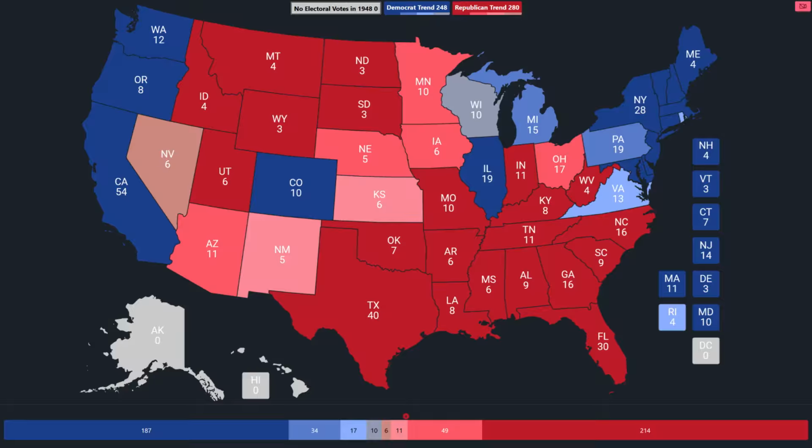So plenty of good stuff on here to take a look at. The reasons why these states trended the way that they did is an entirely different video. But for now, these are the presidential trends between 1948 and 2024.